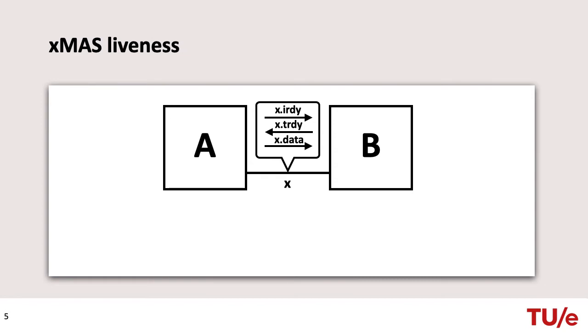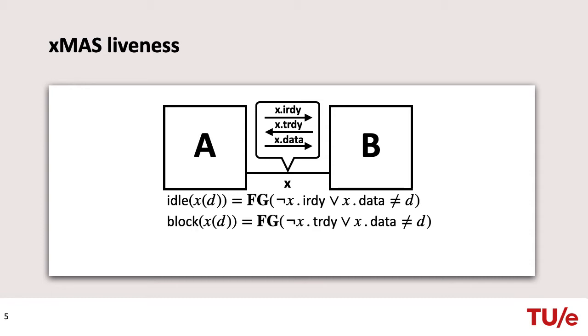The main verification in an XMAS network is to decide whether it is live. Intuitively, this means that whenever a primitive in the network is ready to transfer datum D along channel X, eventually the corresponding target is ready to receive that datum. We use the illustration of channel X to make this notion of liveness more precise using LTL. We say channel X is idle for datum D when at some point the initiator of channel X does not attempt to transfer D anymore. Channel X is blocked for D when at some point the target of channel X cannot accept D anymore.